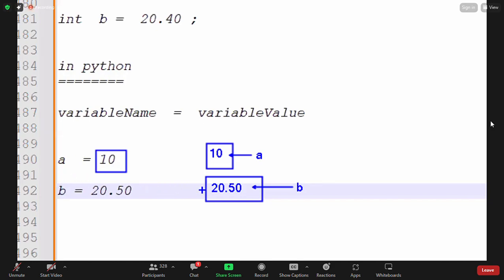This is called dynamic memory allocation. Based on the value, memory is created automatically by Python only, not by the developer or learner. The developer who writes the code does not maintain the memory management. Python itself manages memory based on the value. That is called dynamic memory allocation, and Python follows it. That's why we call Python a dynamic programming language.